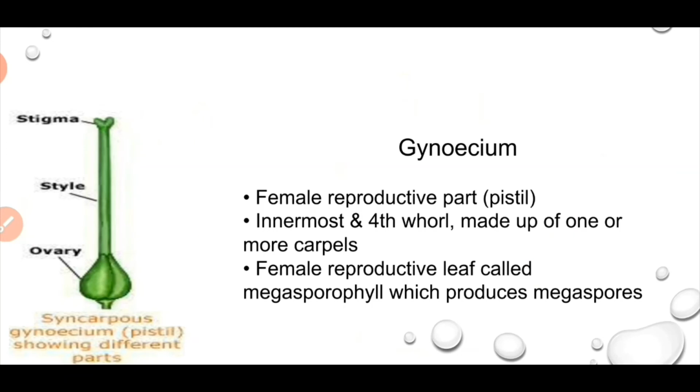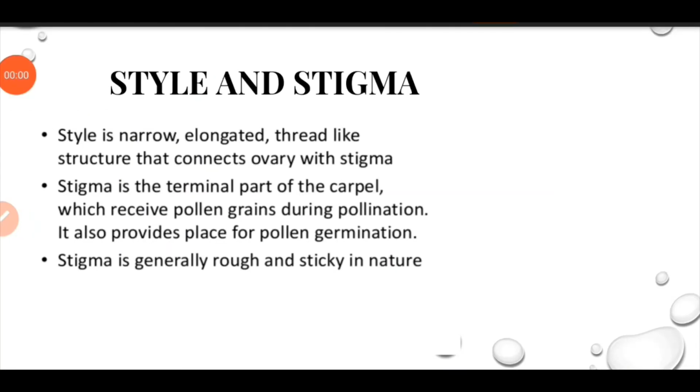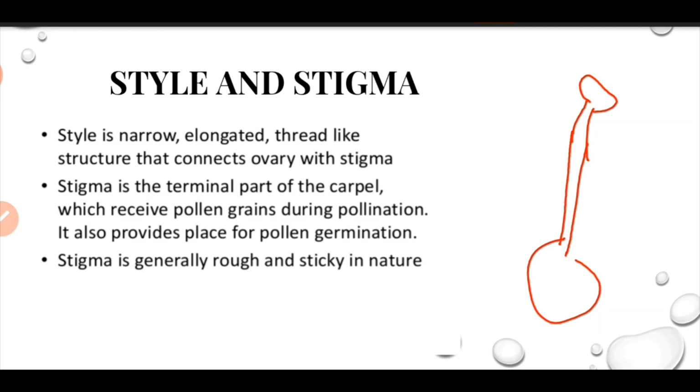Now we will study the gynoecium. The gynoecium is the fourth whorl of the flower, and it is the female reproductive part of the flower. Here the female reproductive part consists of ovary, style and stigma. The style is a narrow, elongated, thread-like structure that connects the ovary with the stigma.